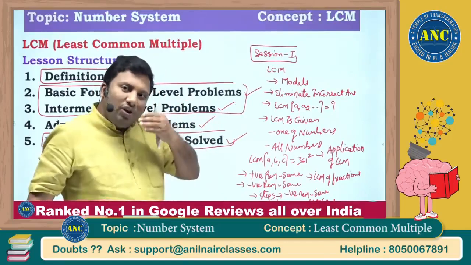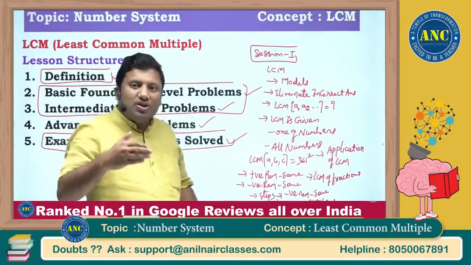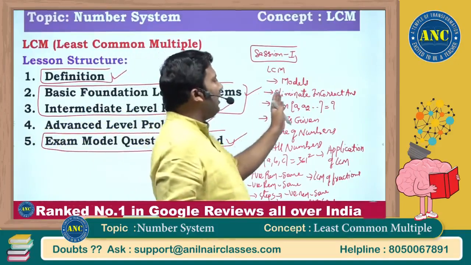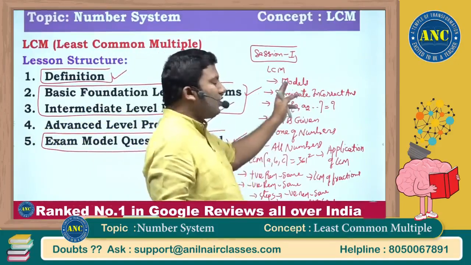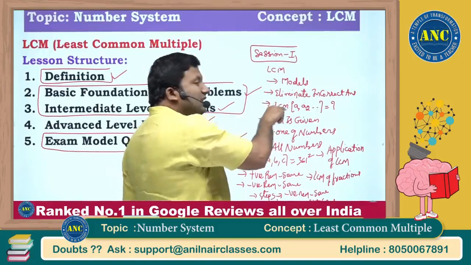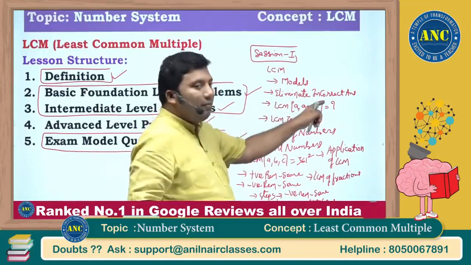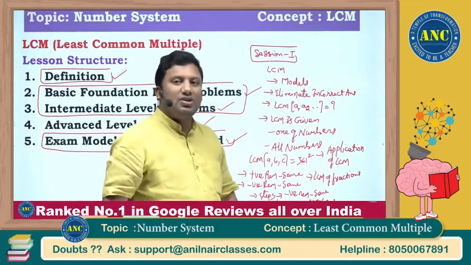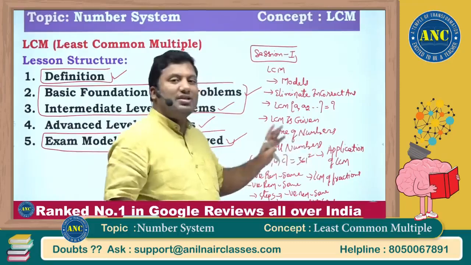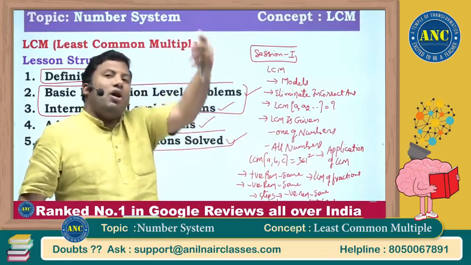Then we will see which model to be used when, which model should not be used if answer options are there, how to eliminate incorrect answer options based on the models we discussed, how to find out the LCM if the numbers are given, what if LCM is given and one of the numbers is missing, what if all the numbers are missing and LCM is given, how to find out the set of all the numbers.